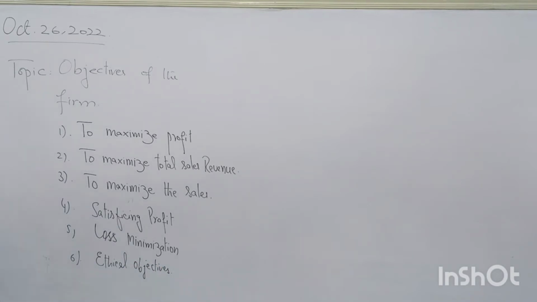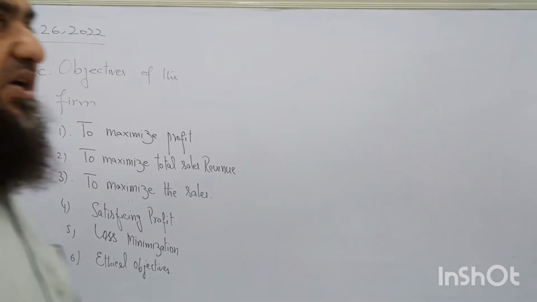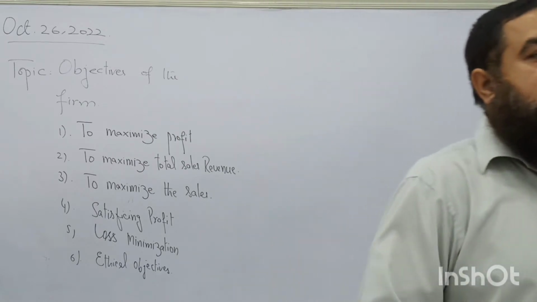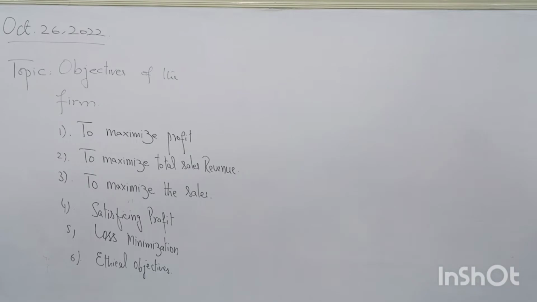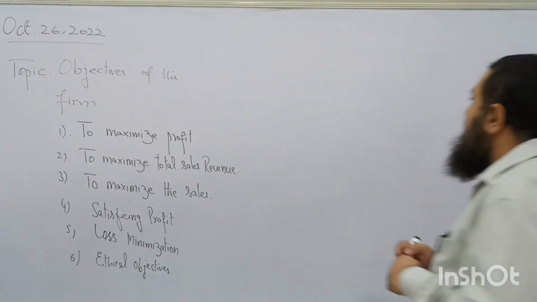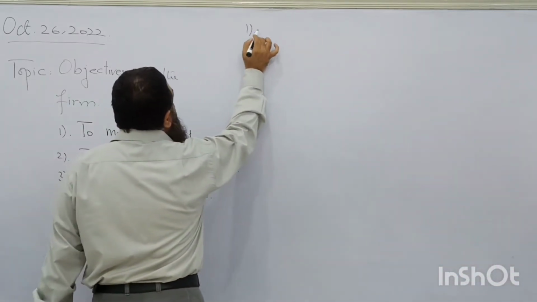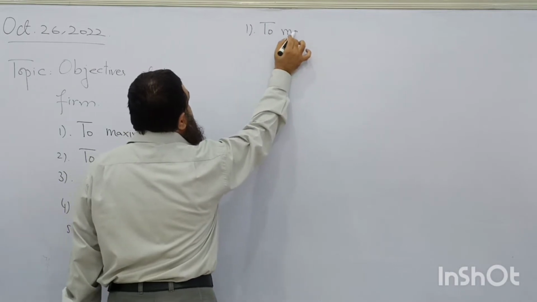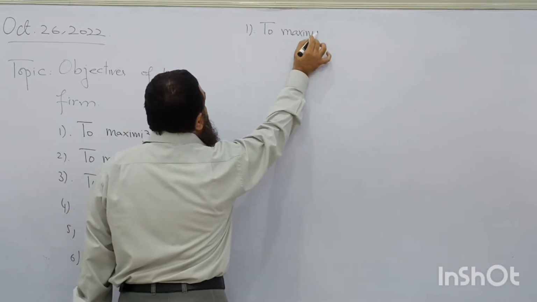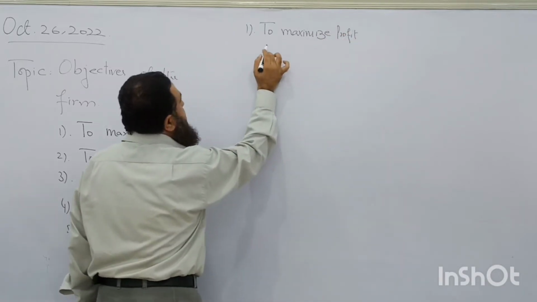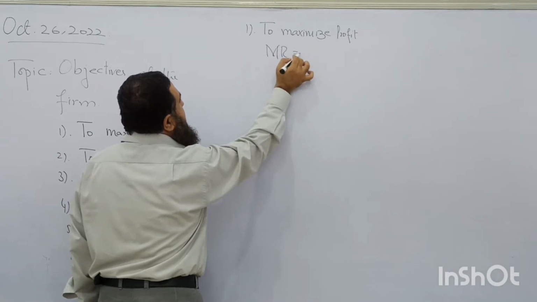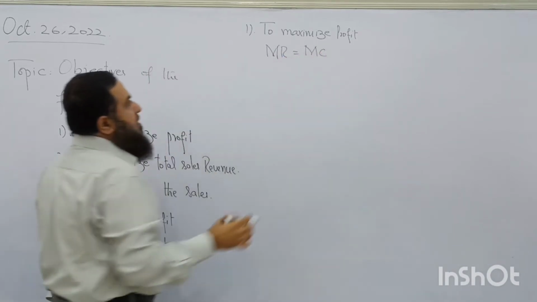Okay. Now, if firm is having the objective of profit maximization, where will it produce? What is the condition of profit maximization of a firm? It has to produce at the point where its marginal revenue equals marginal cost. The first objective, that is to maximize profit. To maximize profit, the firm has to produce where its marginal revenue should equal marginal cost.